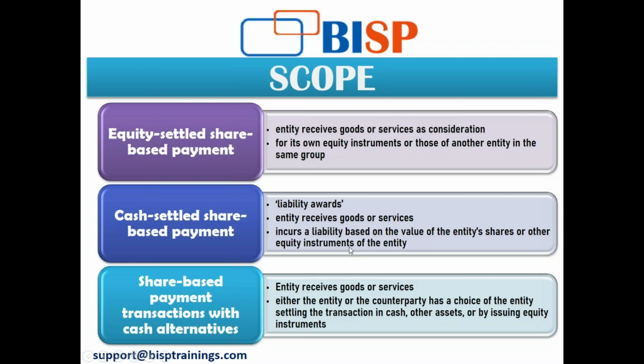Now the third major point is share-based transactions with cash alternatives. As the name suggests, it is a share-based transaction where there is an alternative to take either the equity or the cash. Cash alternatives is where the entity receives goods and services and either the entity or the supplier of the goods or services, that is whoever is the counterparty, has the choice of the entity settling the transaction in cash, other assets, or by issuing equity instruments. So in the third one, I have an option. I can take cash, I can take an asset, I can take an equity instrument if I am a third party, that is a counterparty.